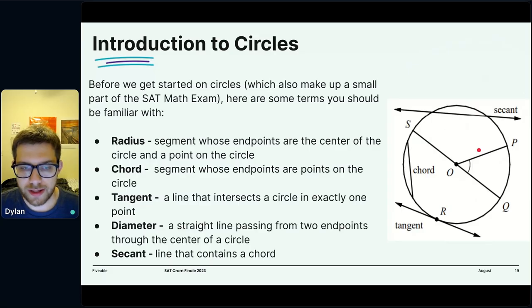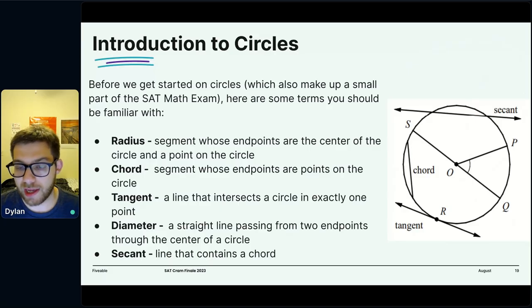A chord is a line segment whose endpoints are on the circle. So for example, this chord here, the diameter is a chord. But this right here, OP, is not a chord because its two endpoints are not both on the circle.